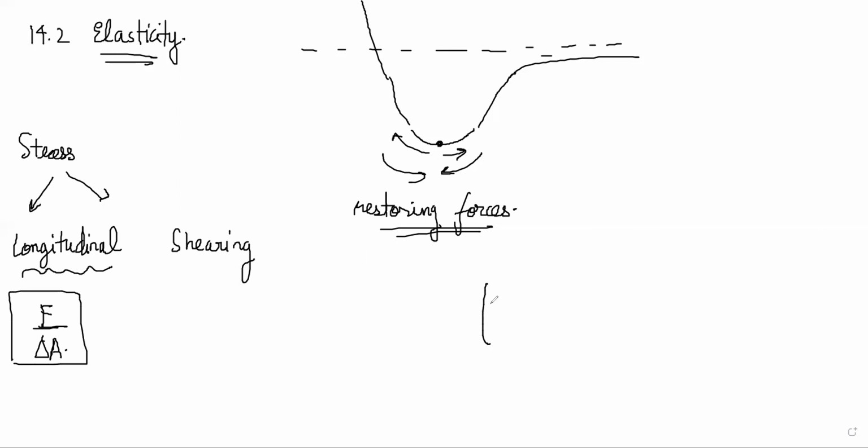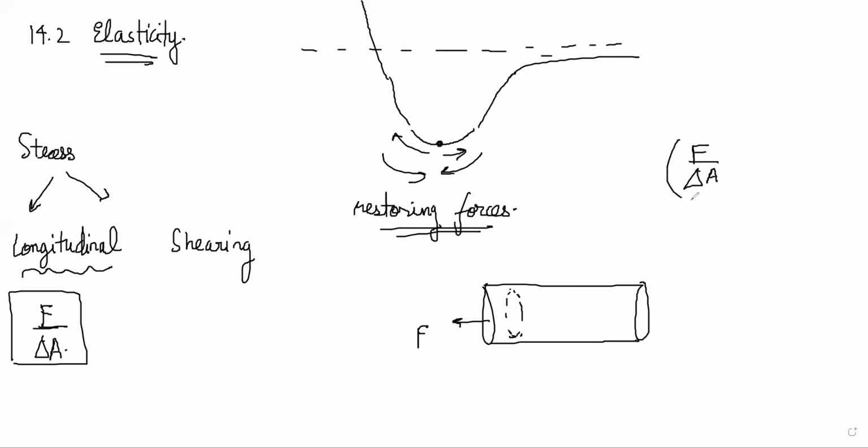If there is a body like this and you are pulling this end with a force, you are applying a force on a particular area of cross section. So that force by area ratio is called stress. So it is almost like a pressure, right? Force by area is pressure also. So it's like a pressure.